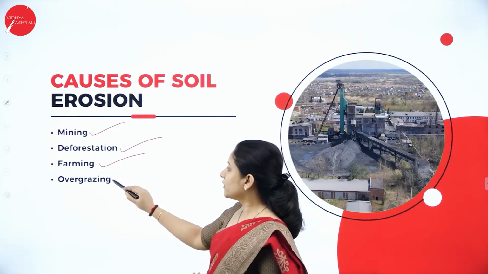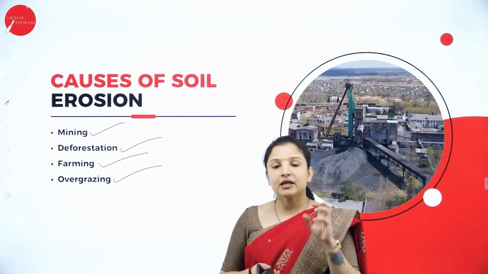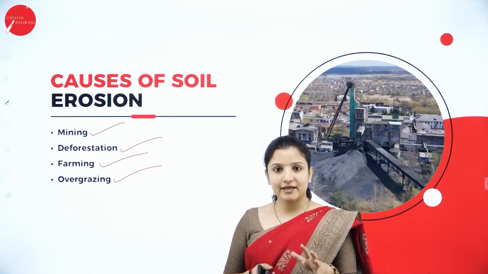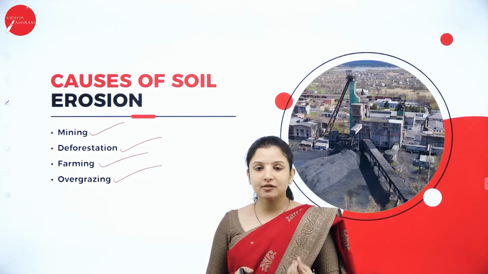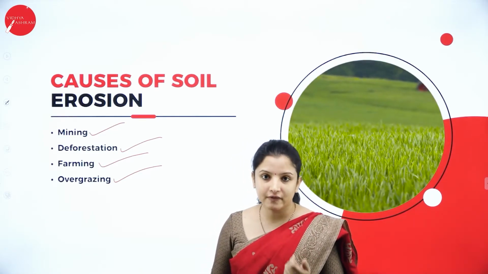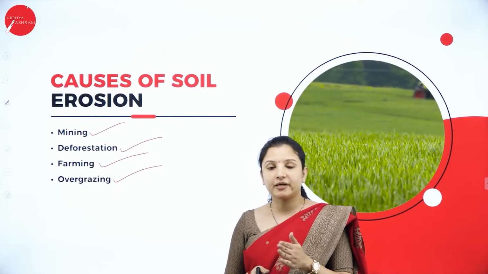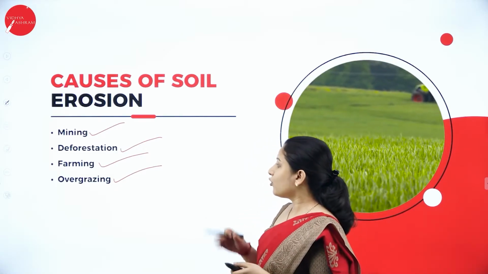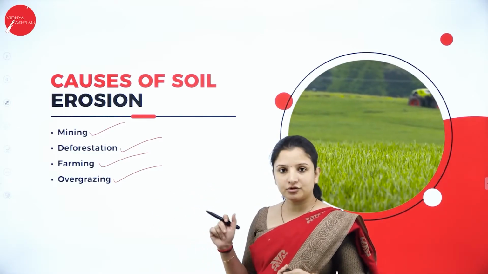And next is overgrazing. So there is a grassland. If the cattle continuously graze there and they empty the grasses, and the grasses are not there, loosening of the soil will occur. And if the soil loosens, it can easily get washed away by the wind and the water. So overgrazing by cattle can also lead to soil erosion.